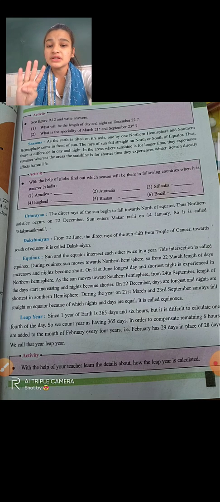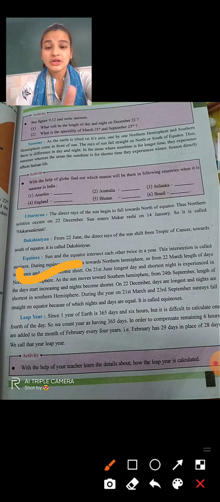And 22nd December, days are longest and nights are shortest. There is much to read and understand in equinox, so read it one time, okay? And I have given a special task to find out 21st March and 23rd September, that you find it, okay?